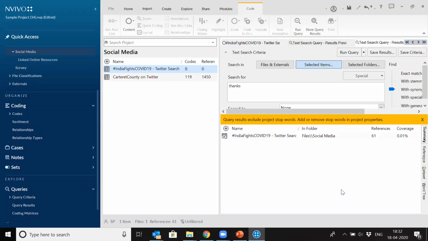And there are a lot of things. Are you by any chance doing a literature review, ma'am? Yes, definitely. If you are using EndNote or any kind of software, it's quite easy and handy to use. A lot of people all across the world use NVivo for literature review a lot. It will definitely be helpful for you.